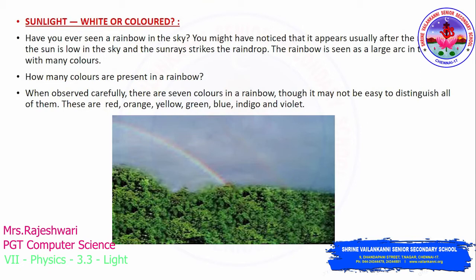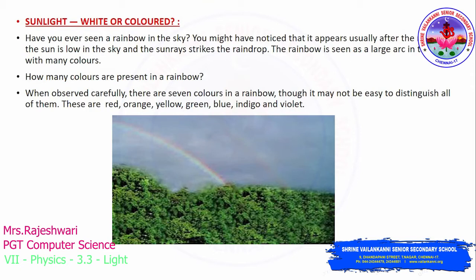Have you ever seen a rainbow in the sky? Most of you would have seen it, right? A rainbow occurs especially soon after the rain. Once the rain comes and stops, what will happen? The rainbow will appear in rare circumstances, when the sun is low in the sky and the sun rays strike the raindrops. It can be seen as a large arc in the sky with many colors.